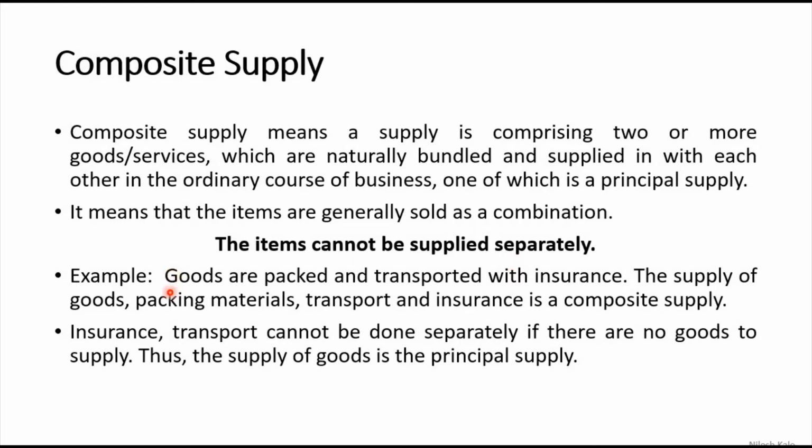Example, let us look at the example so that you will understand. Goods are packed and transported with insurance. So transportation is the main supply, that is principal supply. Insurance is in conjunction with the transportation, and therefore that is the composite supply. The supply of goods, packing materials, transport and insurance is a composite supply.